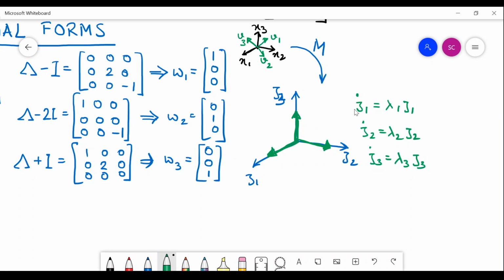So the evolution of these states is dependent on the state only and not any other states. And they are simply scaled by the corresponding eigenvalue. So that becomes the implication here.